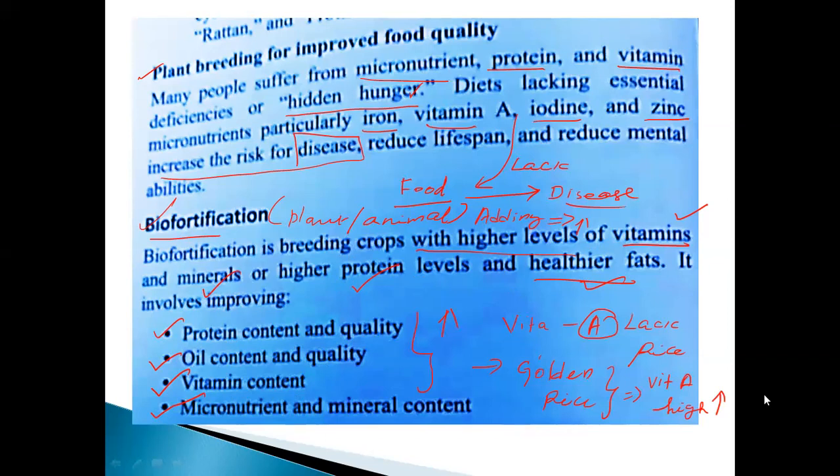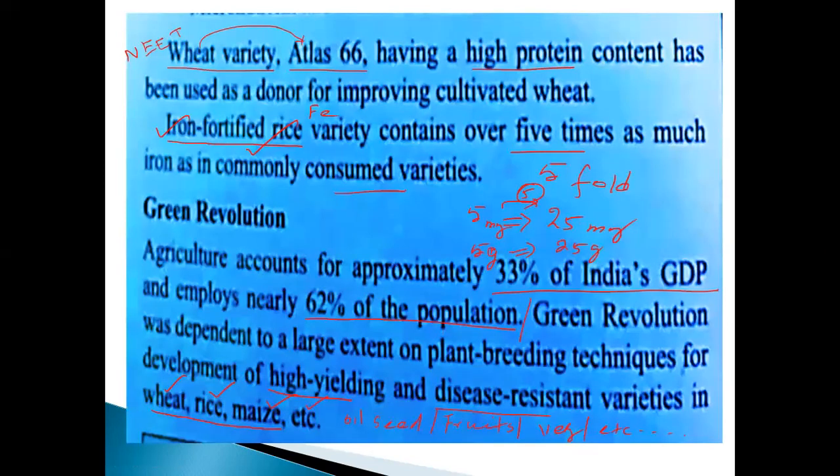Particularly, I told you vitamin A. In rice also, we can increase the high content of vitamin A, carotene, golden rice. Already we discussed this point. Wheat variety Atlas 66, and iron fortified rice is also how many times? 5-fold.